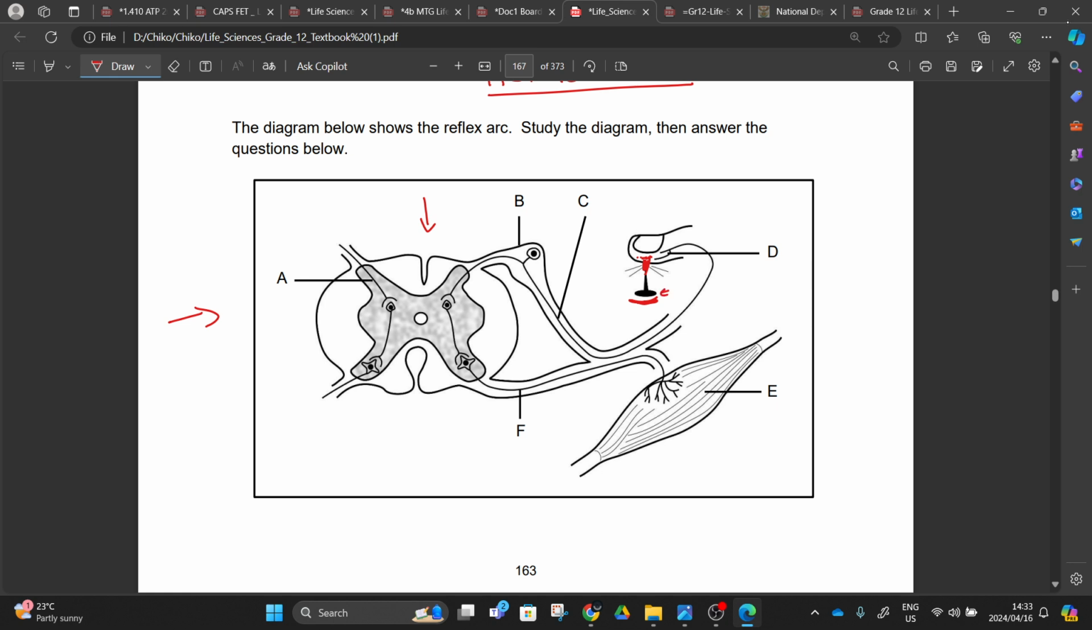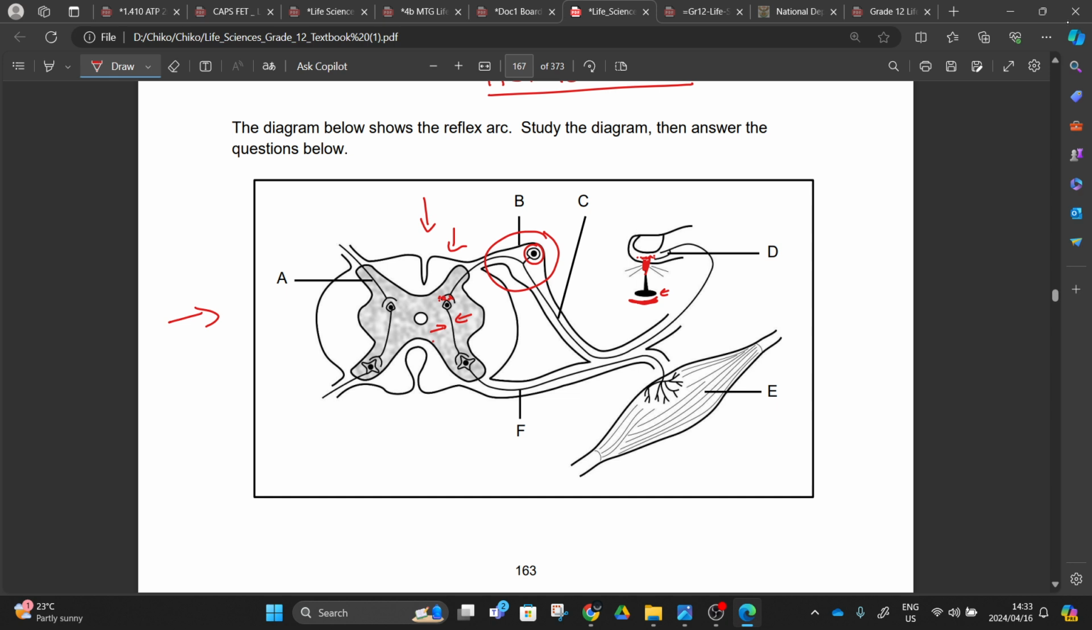So after this stimulus, our sensory neurons are going to take those impulses and send them to the spinal cord here via the dorsal root. I talked about this, the dorsal root, where we see the cell body of a sensory neuron. From there, we are going to see an interneuron here receiving the neurotransmitters from the sensory neuron. This one is happening inside the spinal cord.